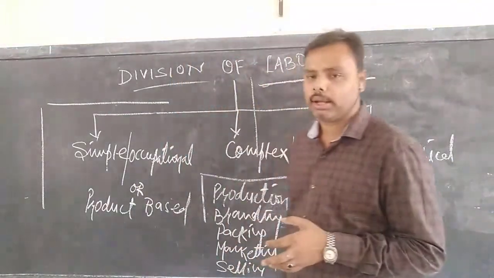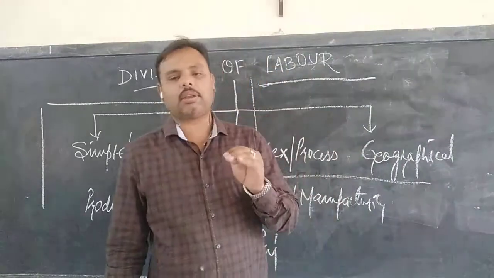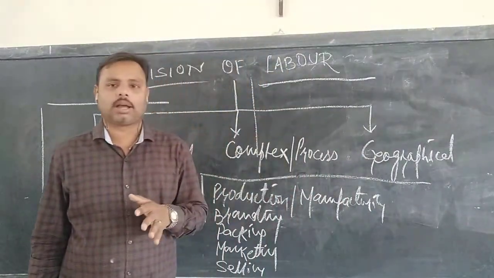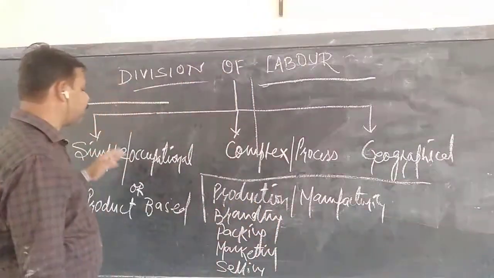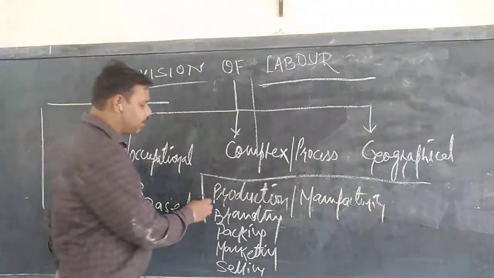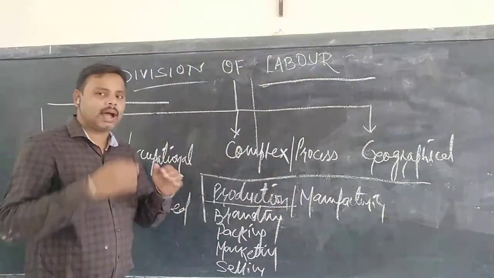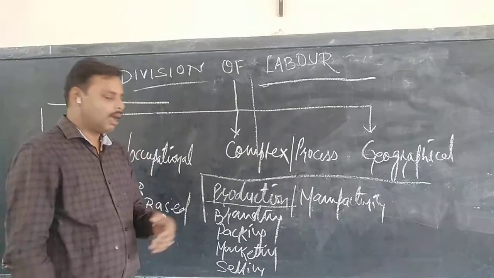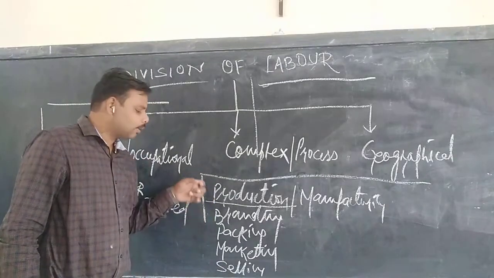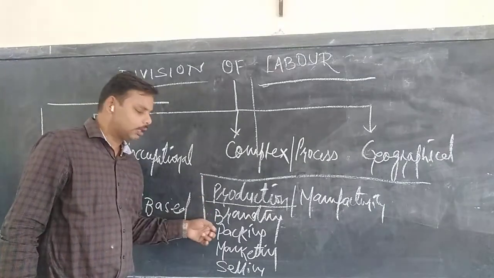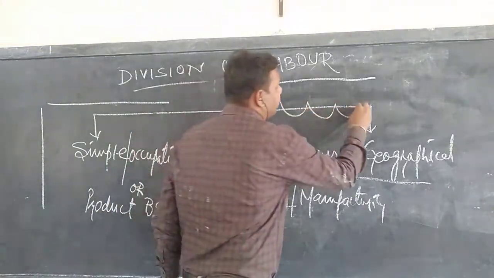In case of vertical division of labor, each person is responsible for his own set of work and after that he or she can move out. That means if A has completed his work of production, he is free to move out. His work is over. But they are in a relation, means unless and until A completes, B will not start the work. The moment B completes the work, C will begin the work. So this is the lineup. There is a connectivity between A, B, C, D, E.